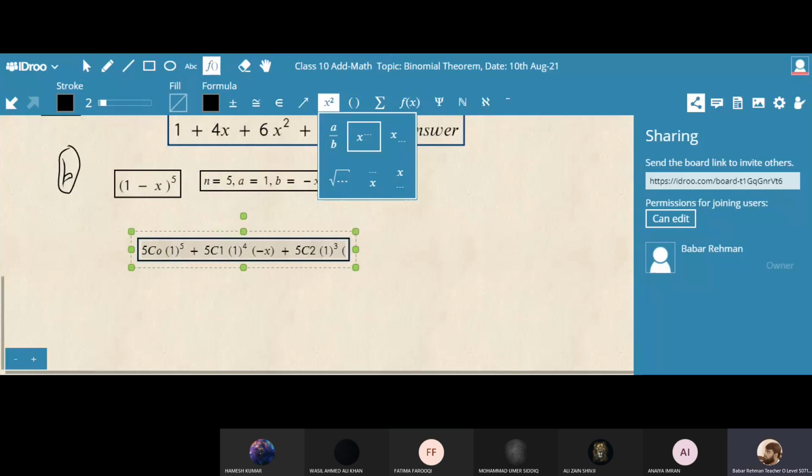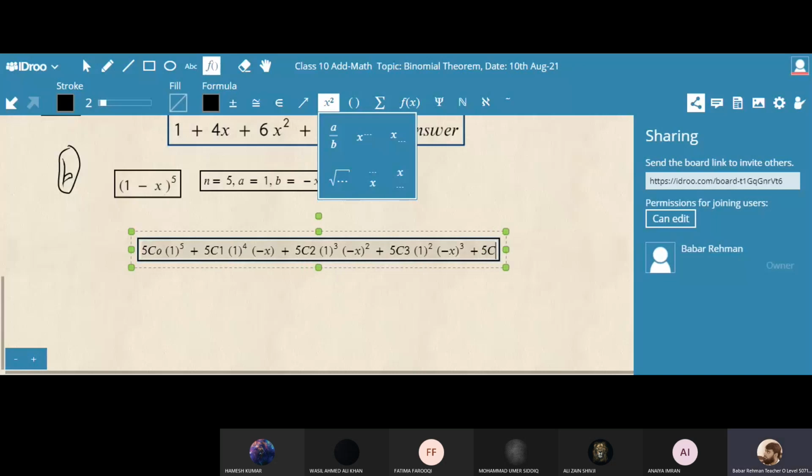Yes, Anaya? Sir, minus x to the power 2, because 1 has come before. And then next, 5C3, 1 power 2. The power of a will be decreasing and b increasing. Now what is the power of minus x? 3. The power of b is increasing, a is decreasing.